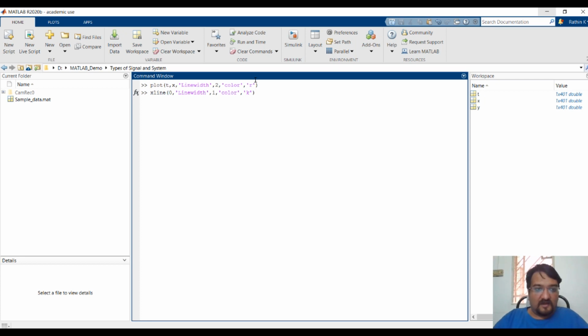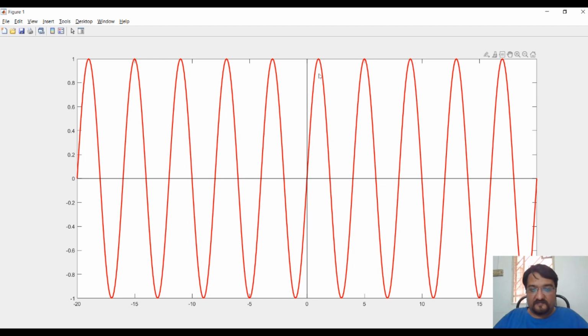Okay, same, I will also draw the next axis as well, which is nothing but your x-axis and y-axis. So if you can see, this is your sine wave. Here, at x is equal to 1, y is equal to 1, whereas here x is equal to minus 1, y is equal to minus 1.